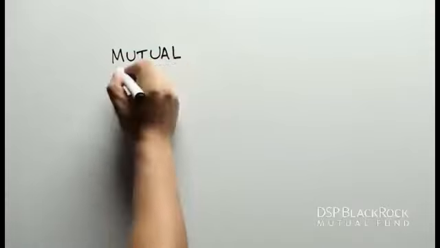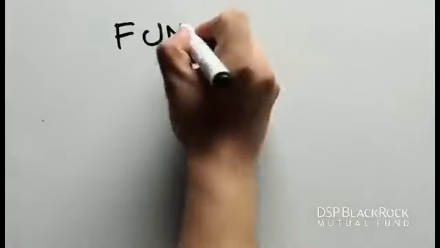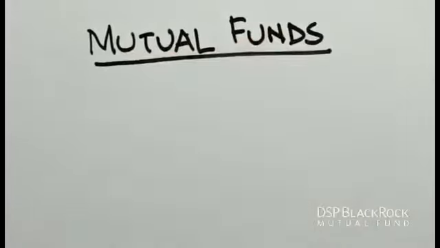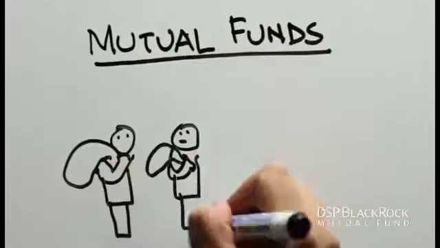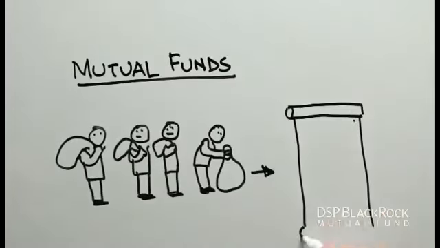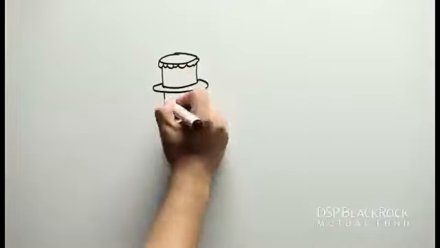What is a mutual fund? The word mutual implies a group of people coming together, and funds means pooling of money. Therefore, the term mutual funds suggests a group of people putting their money together to buy stocks and bonds, or in some cases, a combination of both. Or think of it like this.